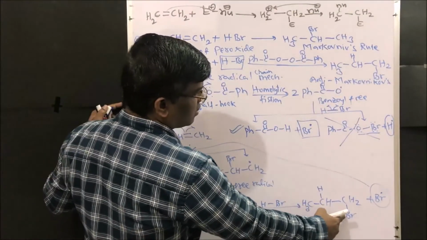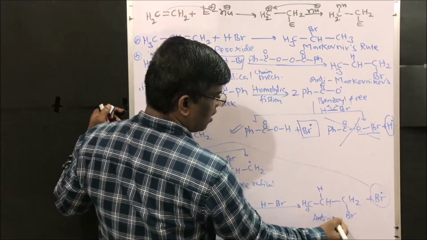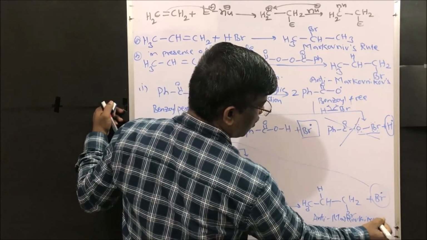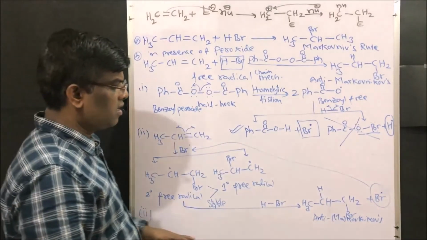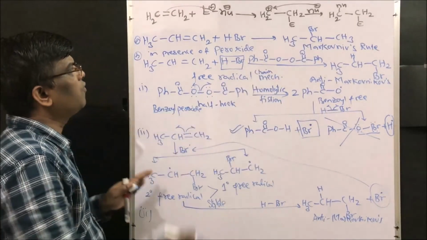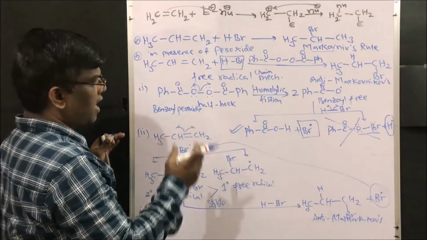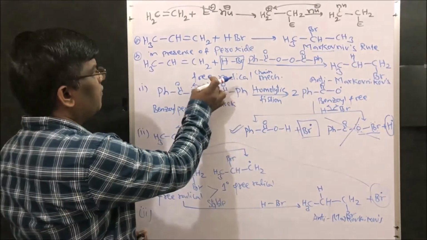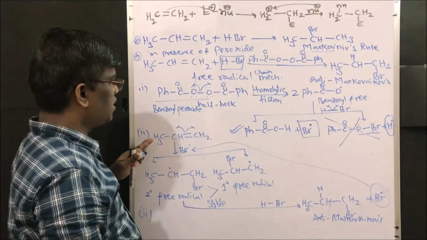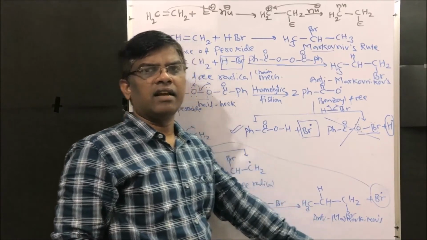What is the product here? So 1-bromopropane. This is nothing but anti-Markovnikov's product. This is very important concept, friends. So please remember, anti-Markovnikov's product will be obtained in presence of peroxide. If we do not use peroxide, we are going to end up with Markovnikov's product. If we need this anti-Markovnikov's product, we have to add free radical initiator, or this is a benzoyl peroxide which undergoes homolytic fission to give benzoyl free radical, and this is going to give anti-Markovnikov's product. This is how this reaction goes well.